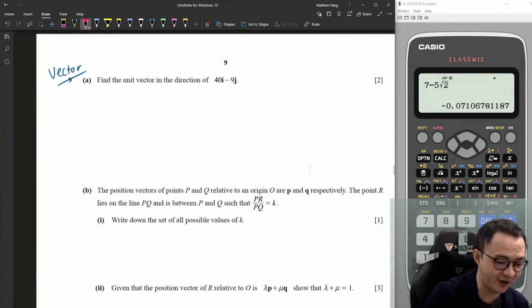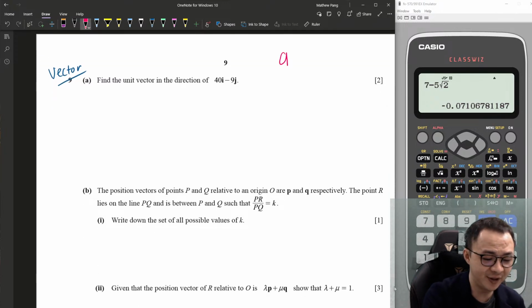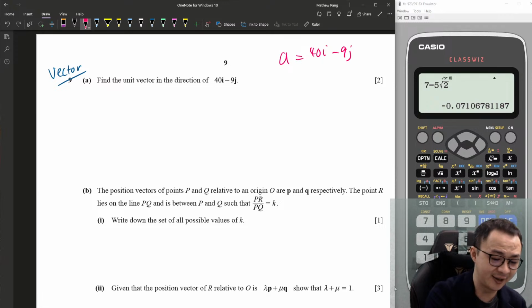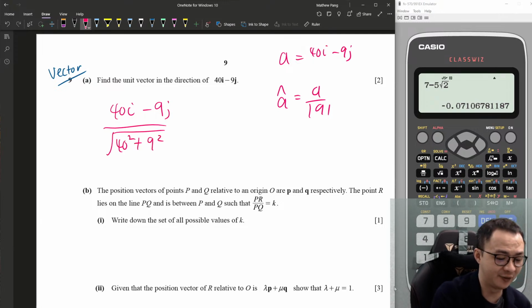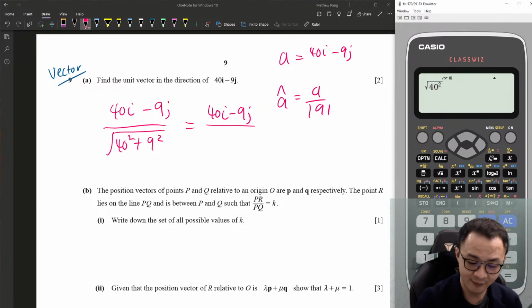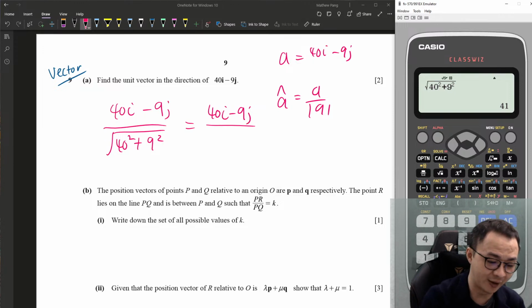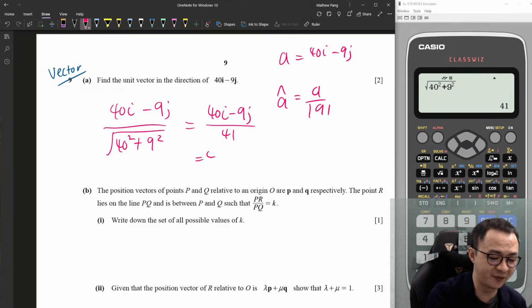Okay, let's do this vector question. Unit vector is very simple. If this is vector A, which is 40i minus 9j, the unit vector of A is just vector A over the length of A. So in this case, I want to find vector A over its length. The length is square root of 40 squared plus 9 squared. Once I solve this, I get my unit vector. So it is 40i minus 9j over square root of 40 squared plus 9 squared, which is 41. You can leave it like this, or you can write 40 over 41 and 9 over 41 also.